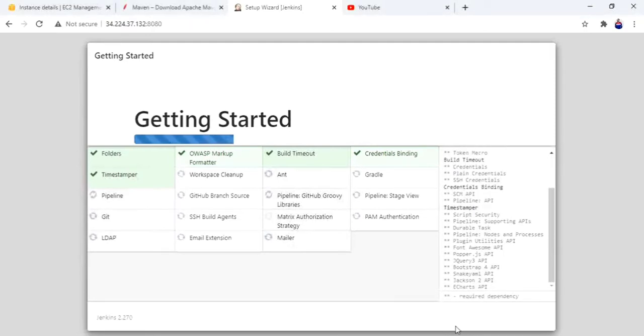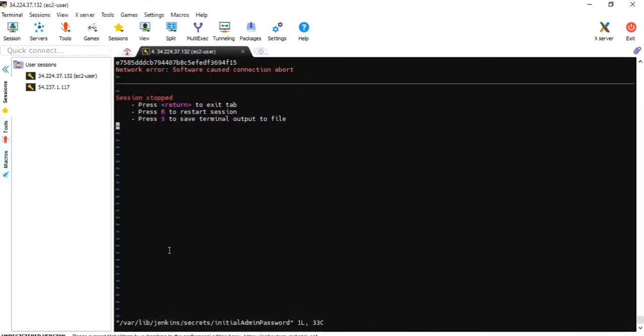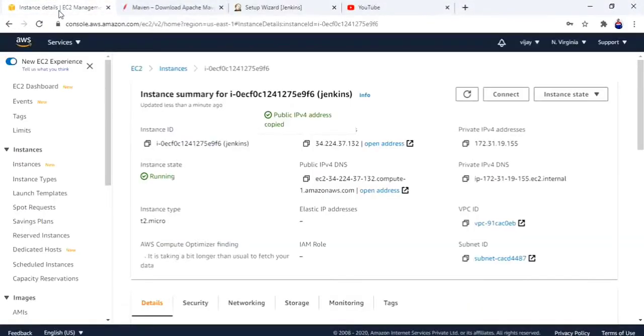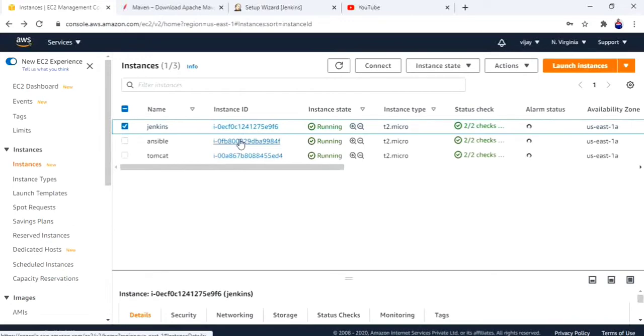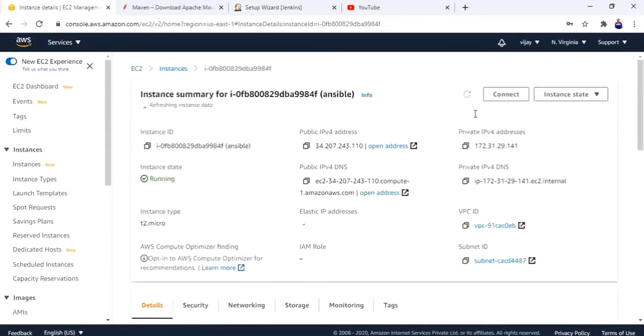Okay. Meanwhile, let me launch my second server. Let me reconnect. This is my second server. I'm getting into the second server.